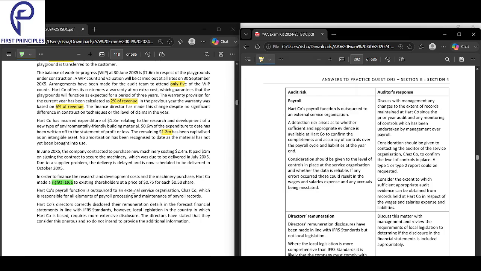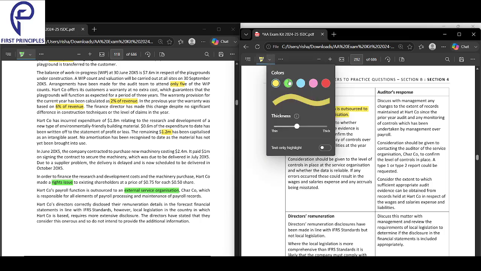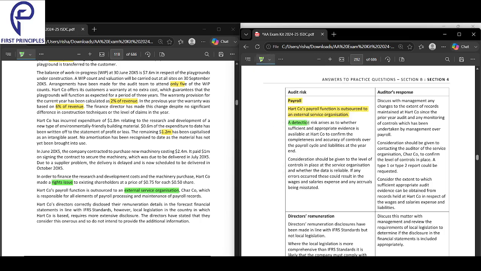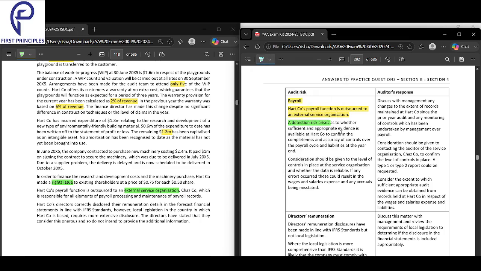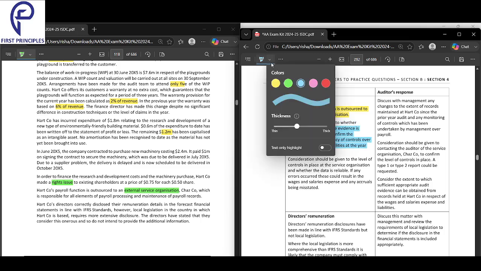Next, we look at the second risk here. The payroll function is outsourced to an external service organization. Whenever you outsource something, as an auditor, it becomes hard to audit it. It increases your detection risk. The risk arises as to whether sufficient and appropriate evidence is available to confirm the completeness over the payroll cycle. You do not get enough evidence because it's outsourced.